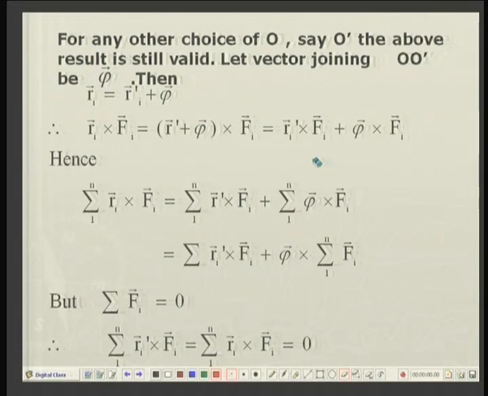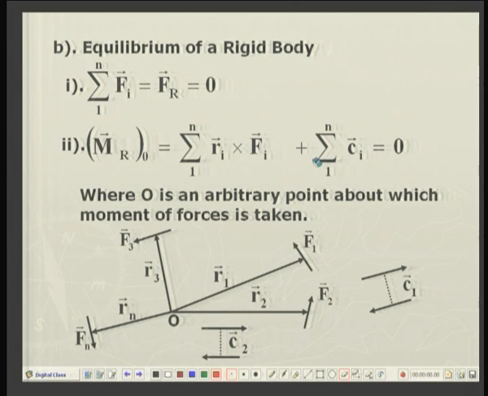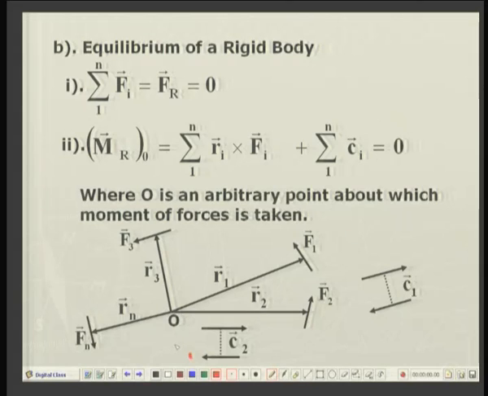Well, I have stated that we can choose any point O for taking the moment of forces. Suppose I choose another point O dash. For example, here is point O which was chosen arbitrarily; let us select another point O dash.